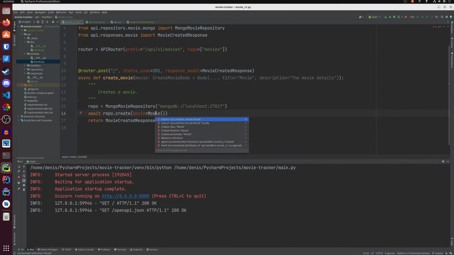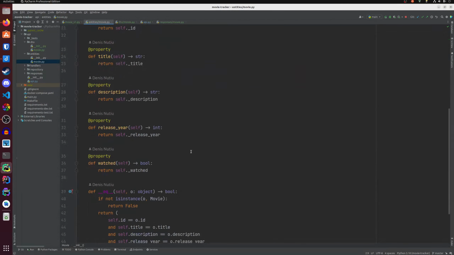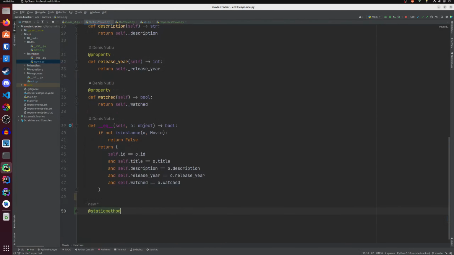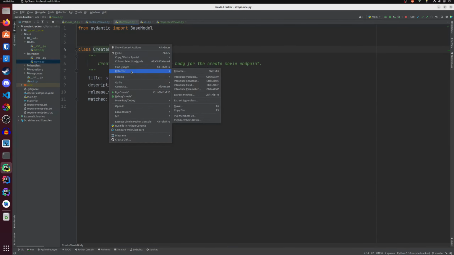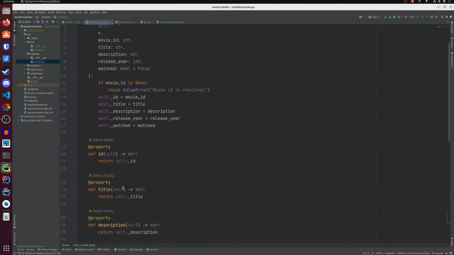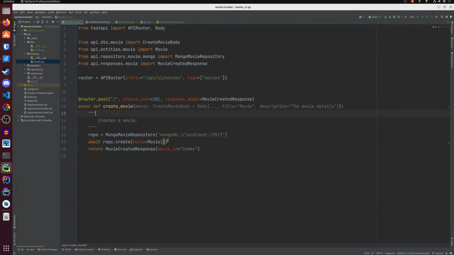Going to import Movie, and then we can implement a new static method, def from_movie_dto, which then we need to rename this to... actually, let's just use the constructor because it will just complicate things.